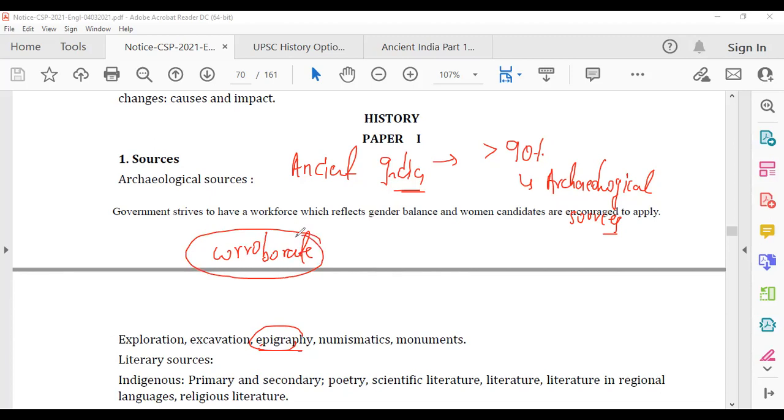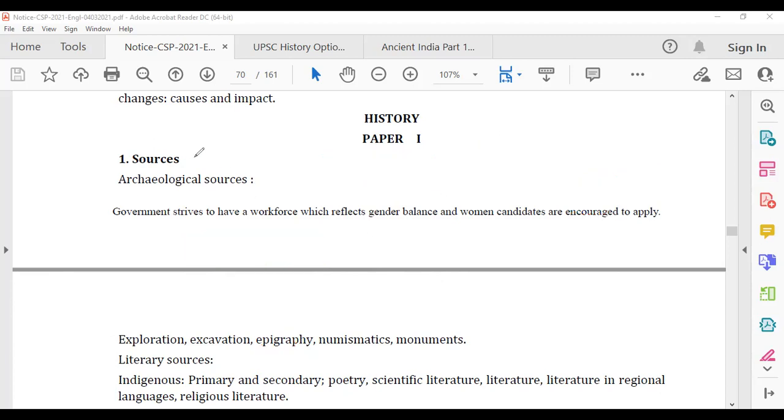Corroborate means, let's say you have read something from archaeological sources, so you have to supplement it with literary sources. So now let's start, let's not waste time. Whenever we say archaeological source, people generally think about buildings, temples, palaces, but that is not all. And remember, the sources topic is very big.